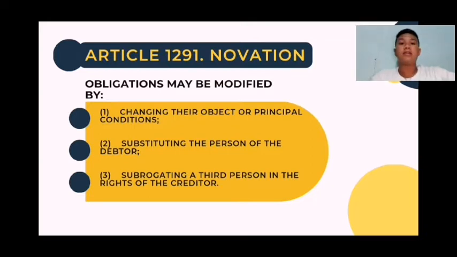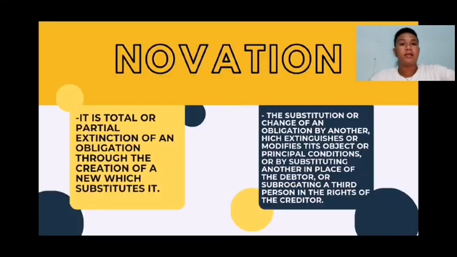So, let's talk about Article 1291, Novation. Obligations may be modified by: number 1, changing their object or principal condition; number 2, by substituting the person of the debtor; number 3, by subrogating a third person to the rights of the creditor.